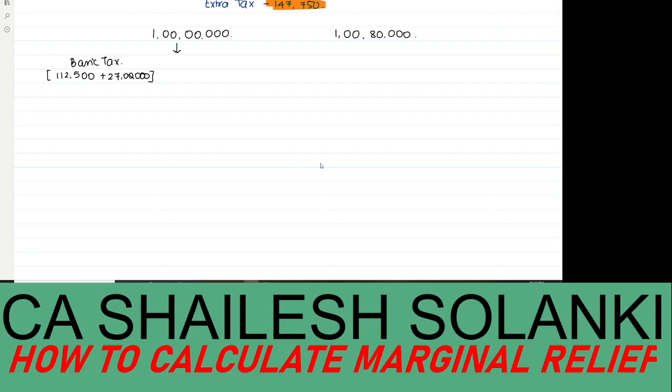27 lakh plus 1 lakh 12,500 comes to 28 lakh 12,500, and this is also within the limit of 1 crore. From 50 lakh to 1 crore we are liable to pay a surcharge at the rate of 10 percent. So 28 lakh 12,500 into 10% will be 2 lakh 81,250. We take a total of it, so we get 30 lakh 93,750.